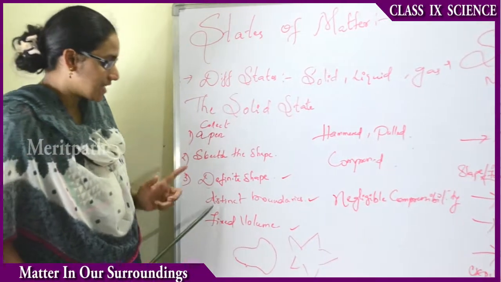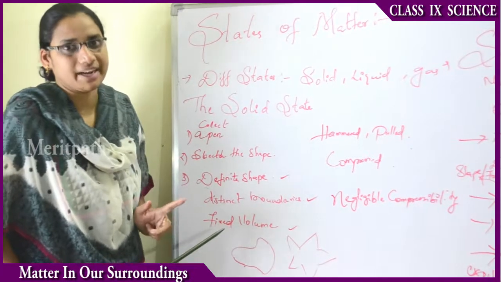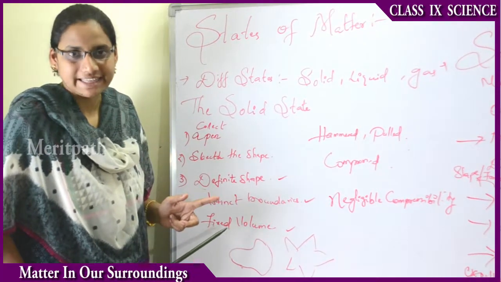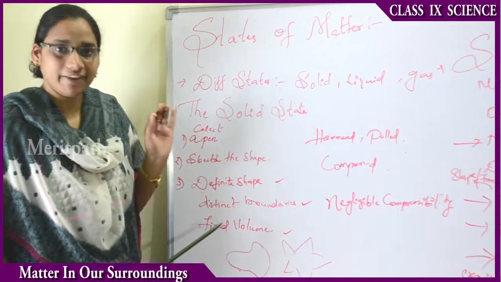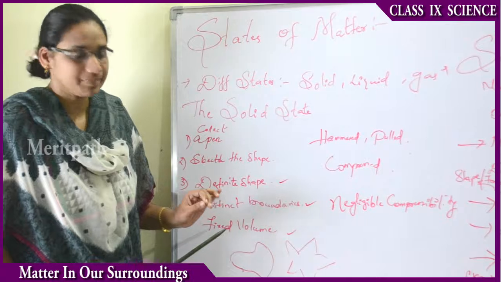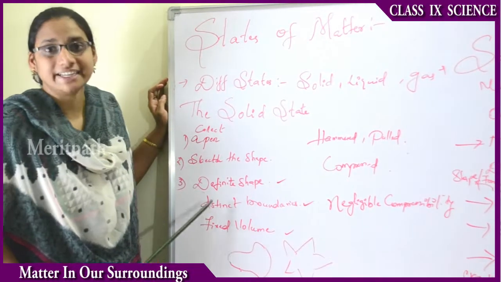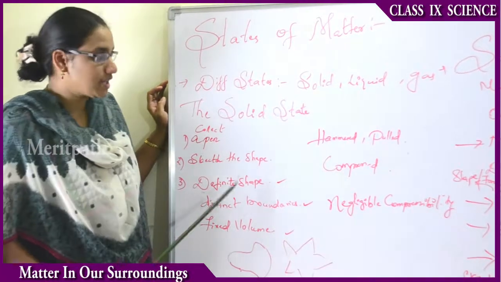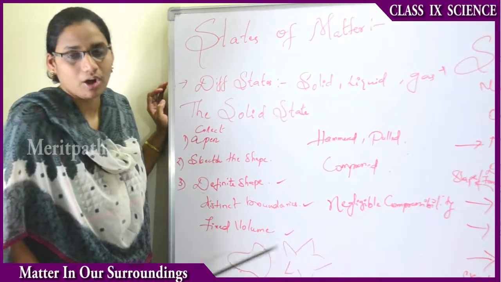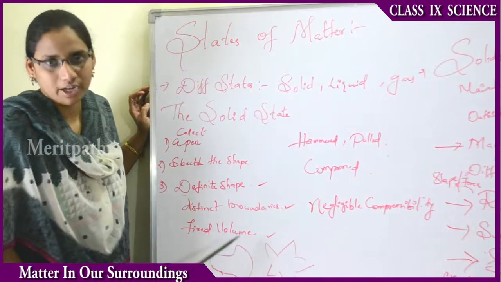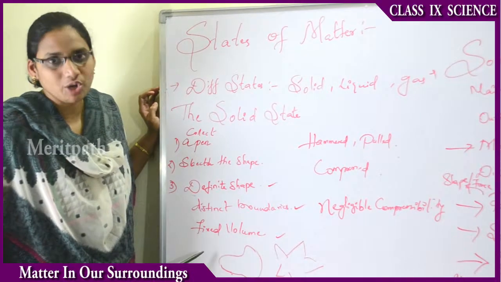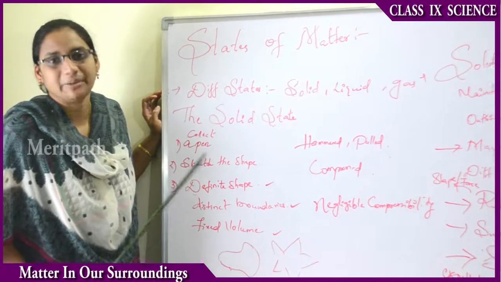That means it has a definite shape. The property of a pen is that it has a definite shape. It does not change in any form or at any temperature, and at the same time it has distinct boundaries. The boundaries will not be extended or diminished. At the same time it has a fixed volume. The mass and the volume are fixed for a solid state matter.